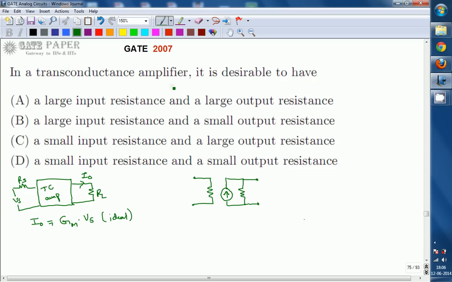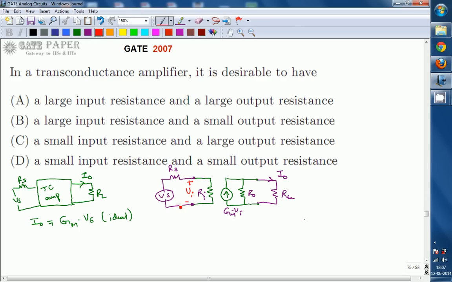So this is the internal structure of the transconductance amplifier. Now you apply an input voltage signal Vs through a source resistance Rs, and the output is connected through a load RL. The current flowing through RL is I0. The amplifier has an internal resistance Ri and output resistance R0, and the current source is Gm times Vi, where Gm is the transconductance gain of the amplifier, and Vi is the effective input voltage across its input terminals.